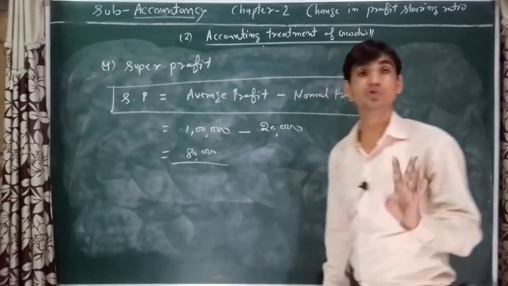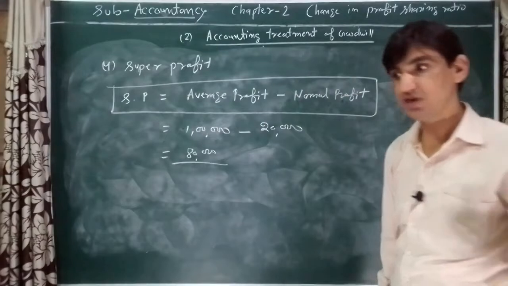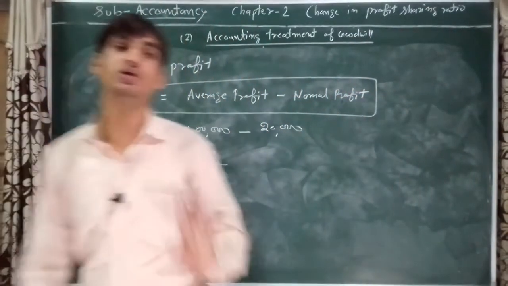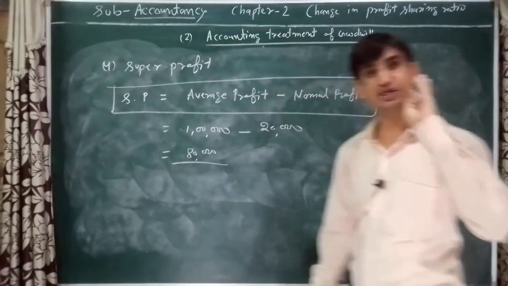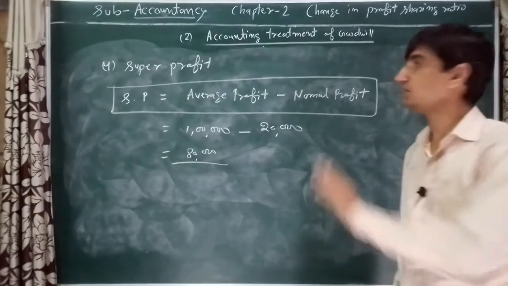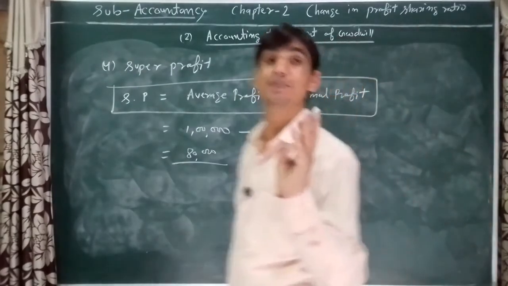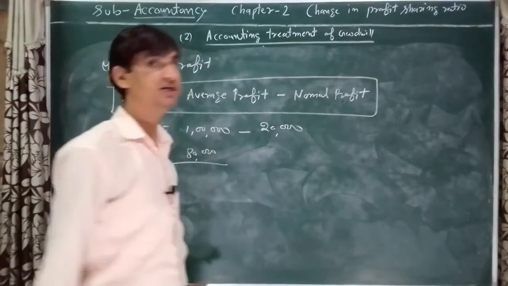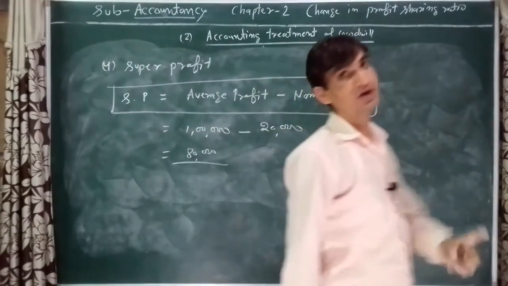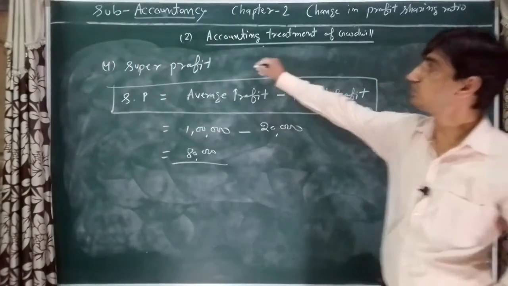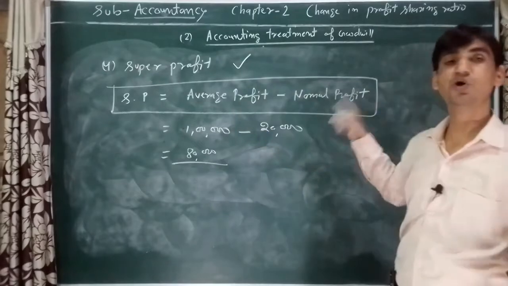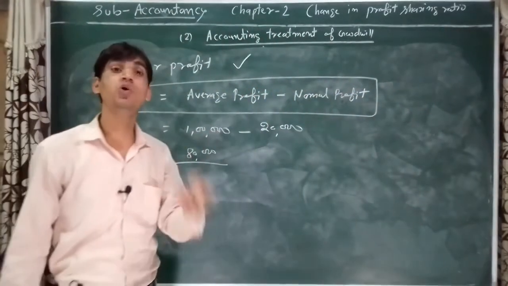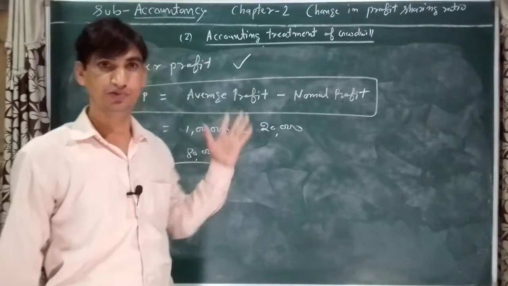I hope you understood the 4 bases for calculation of goodwill. These 4 bases are used for calculation of goodwill. First is average profit, how to calculate we have discussed. Second is the weighted average profit, how to calculate we have already discussed. Third is the normal profit, we have discussed, and the last, fourth, is super profit. This is the formula for calculation of super profit. I hope you understood the bases of calculation of goodwill.